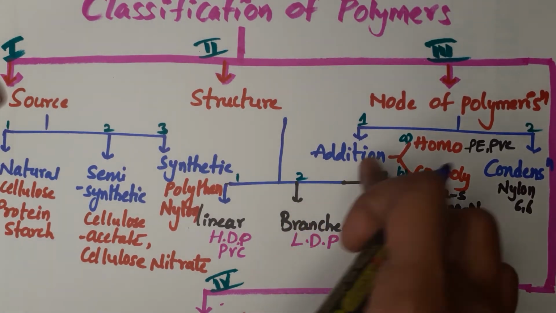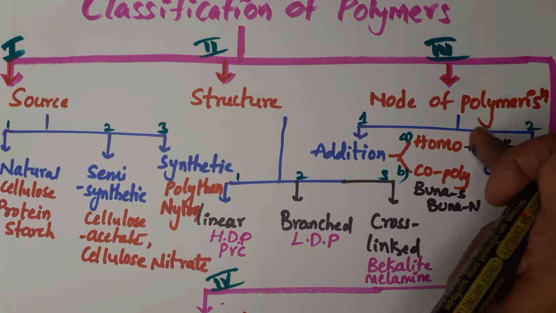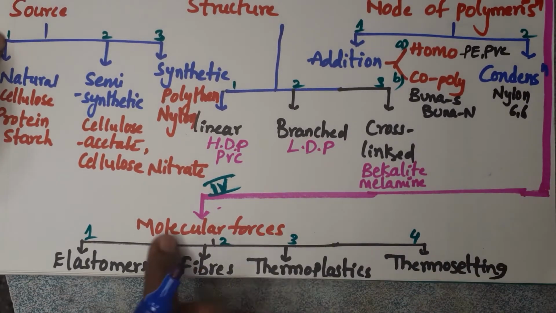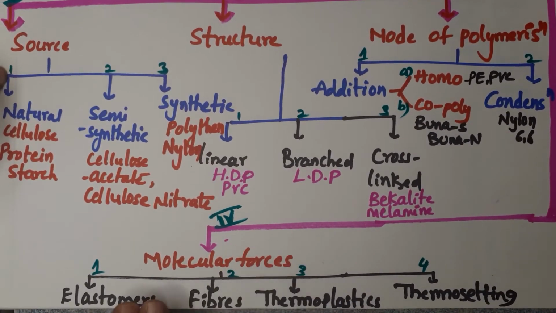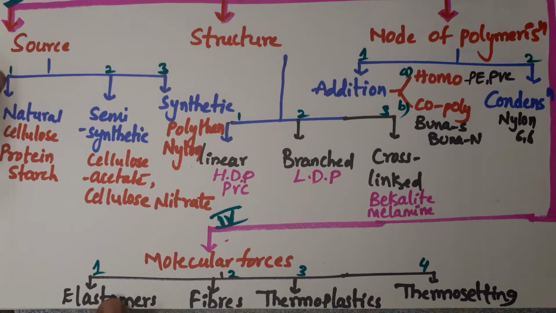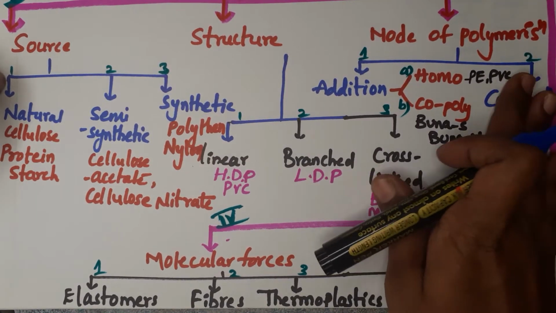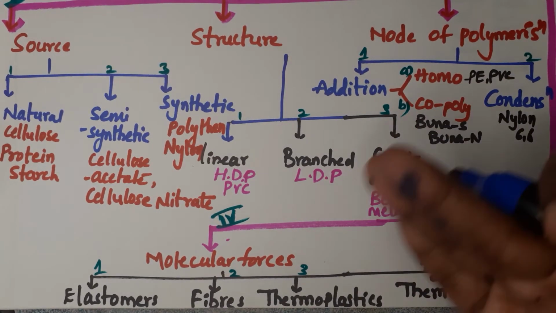In addition polymers also we have two types, homopolymers and copolymers. The fourth one, based on molecular forces, divides polymers into elastomers, fibers, thermoplastics and thermosets. This classification is very important for the examination. Now let us discuss one by one.